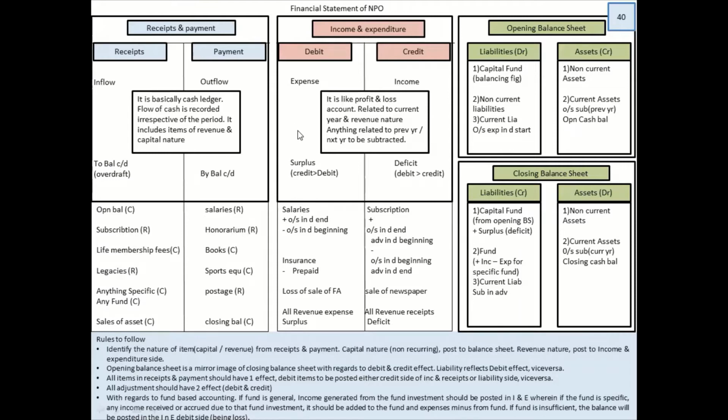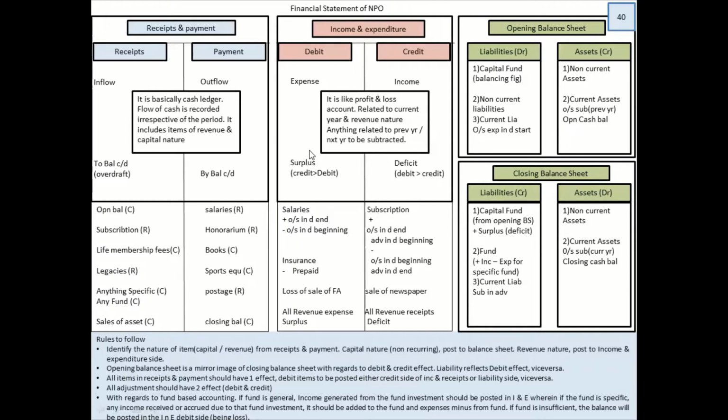So from here, where we jump is the income and expenditure. Income and expenditure is a new name for you, but this is something which you did last year. Last year, when we were talking about sole proprietors also, we used this statement, but then we called it profit and loss account. Same rules are applicable. Debit all your expenses, credit all your income. Now going forward, last year, a lot of things we did in the P&L account without knowing the logic of it, or probably we just went with it.